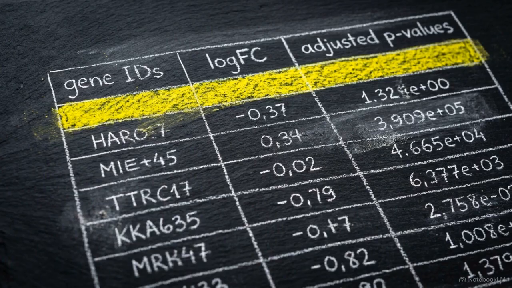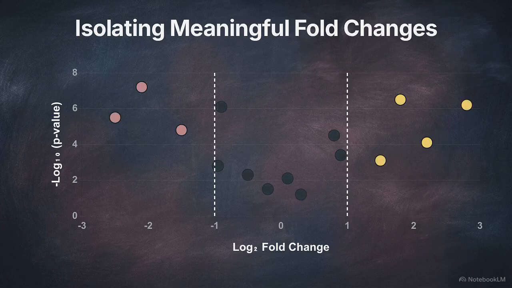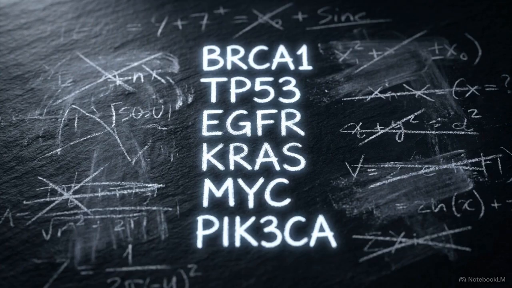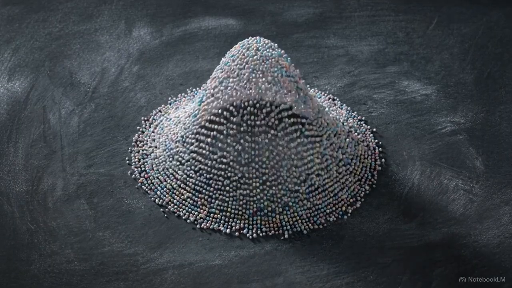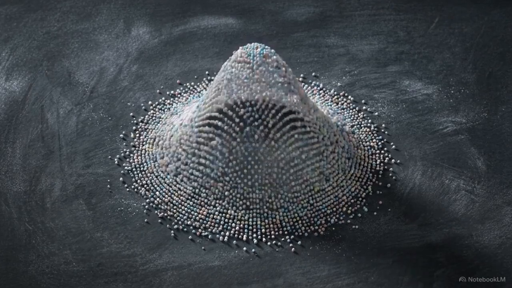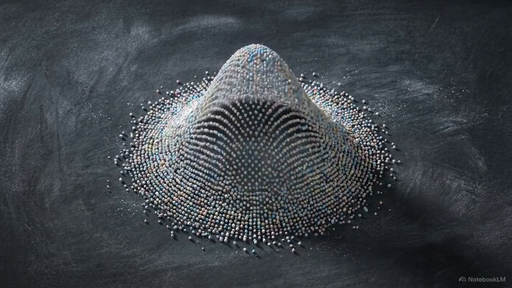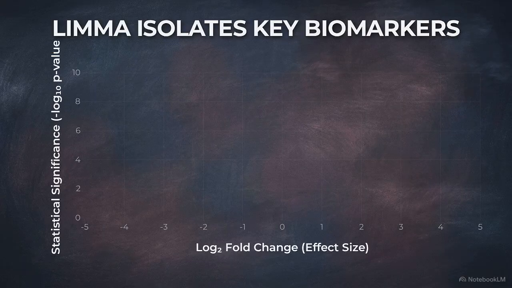Using the topTable function, the pipeline applies a Benjamini-Hochberg FDR correction and filters the data for a log2 fold change of at least 1. Limma's final output isolates 129 significant genes. By leveraging the behavior of the entire dataset to mathematically backstop each individual gene, empirical Bayes methodology rescues the t-test from the high-dimensional environment. This volcano plot visualizes limma's outputs.